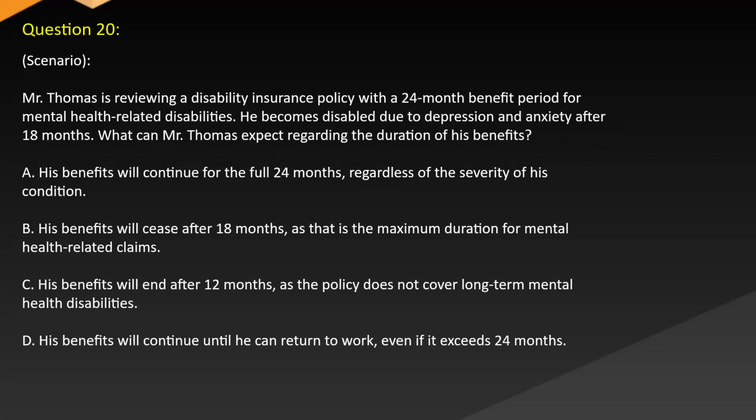Question 20 scenario. Mr. Thomas is reviewing a disability insurance policy with a 24-month benefit period for mental health-related disabilities. He becomes disabled due to depression and anxiety after 18 months. What can Mr. Thomas expect regarding the duration of his benefits? A. That his benefits will continue for the full 24 months, regardless of the severity of his condition.